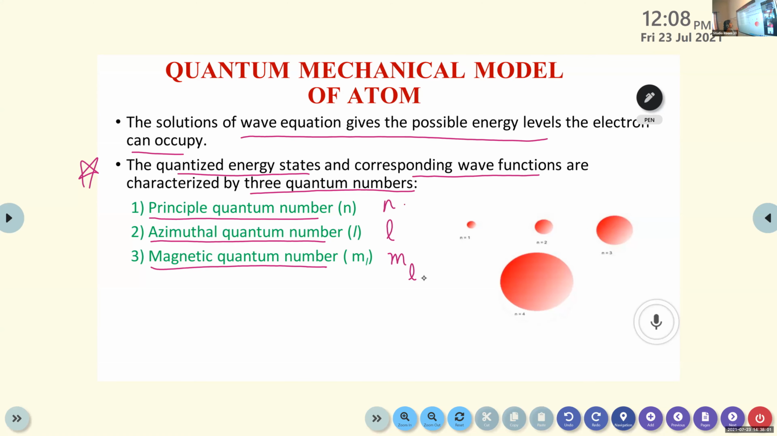So there are three different types of quantum numbers that relate the quantized energy states and their corresponding wave functions. Principal quantum number, that is n. Second, azimuthal quantum number, that is L. Then magnetic quantum number, that is ML. You have to write L as subscript. So these three quantum numbers give proper information about the quantized energy states and corresponding wave functions.